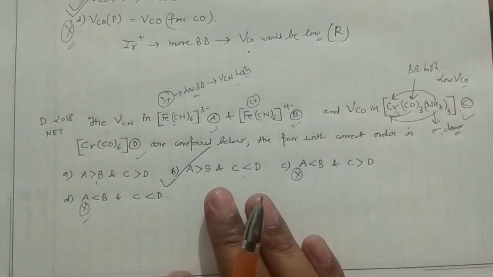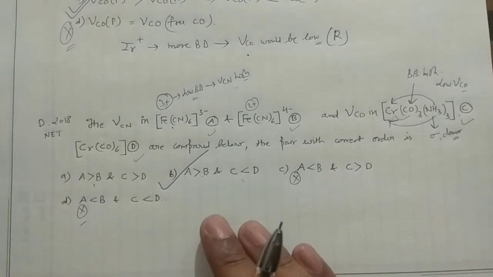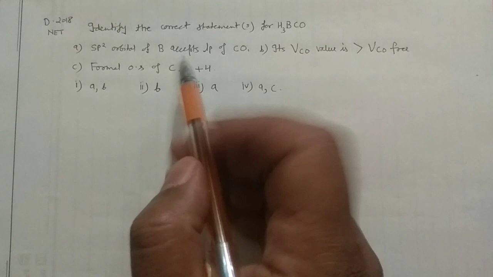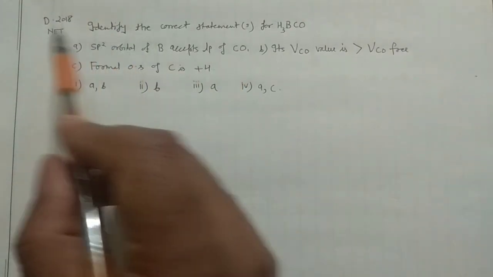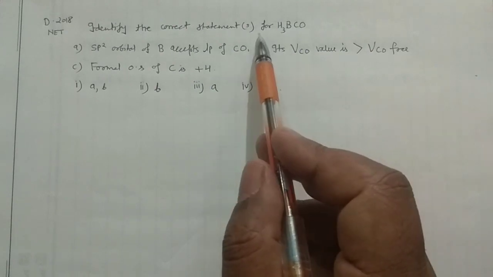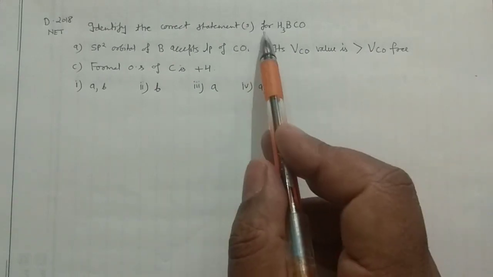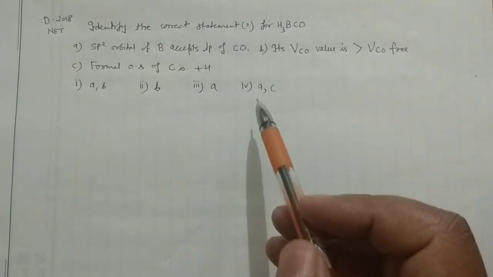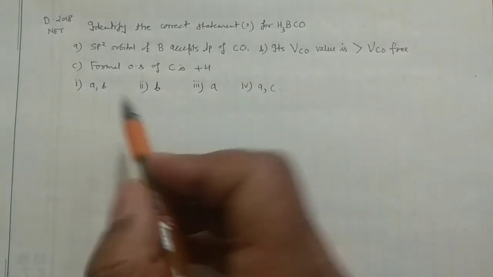So this was the question asked in the 2018 December NET examination. Okay, I left it with the two questions. Now this is the 2018 examination question. Identify the correct statement for BH3CO. It may be that one statement is correct, or more than one statement may be correct. Let me check what is happening here.